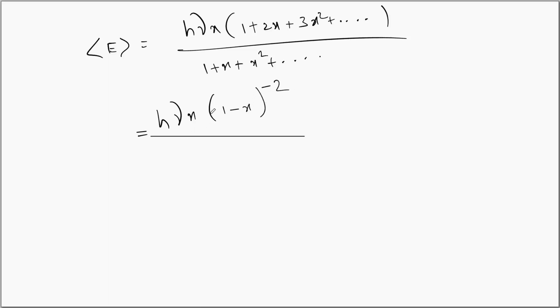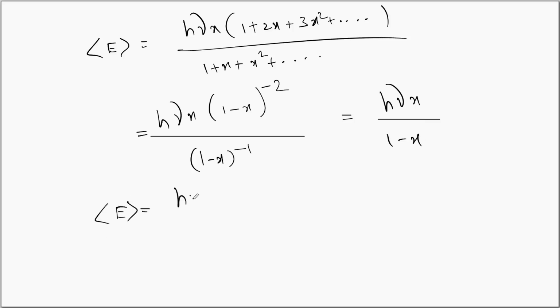Since the denominator is a progression that can be expressed as (1 minus x) to the power minus 1, we can write this as h nu x upon 1 minus x, which can be written as h nu exponential minus h nu by kT upon 1 minus exponential minus h nu by kT.